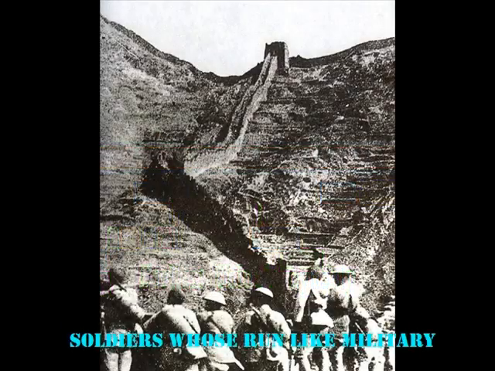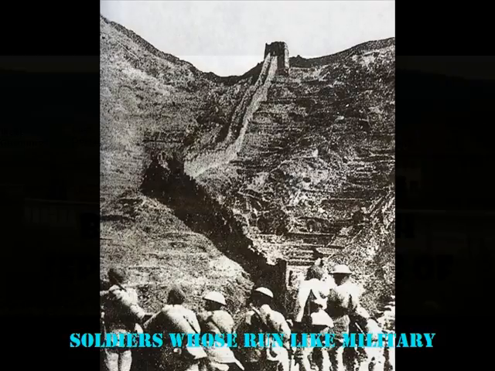Under the Qin Dynasty, the Great Wall was run like a military operation. Supply camps were built to send food and supplies. Soldiers were posted to the wall to watch for raiding parties, while thousands of peasants worked. When soldiers saw approaching raiders, they lit a fire that could be seen from the next watchtower.